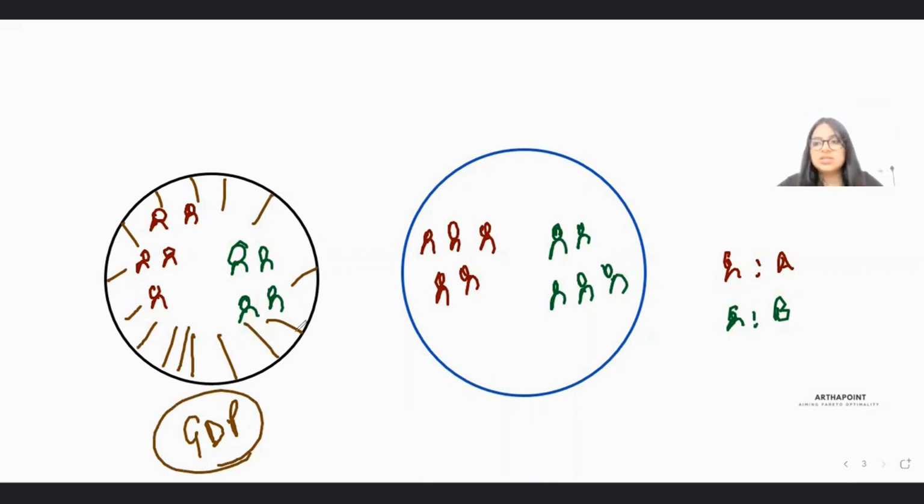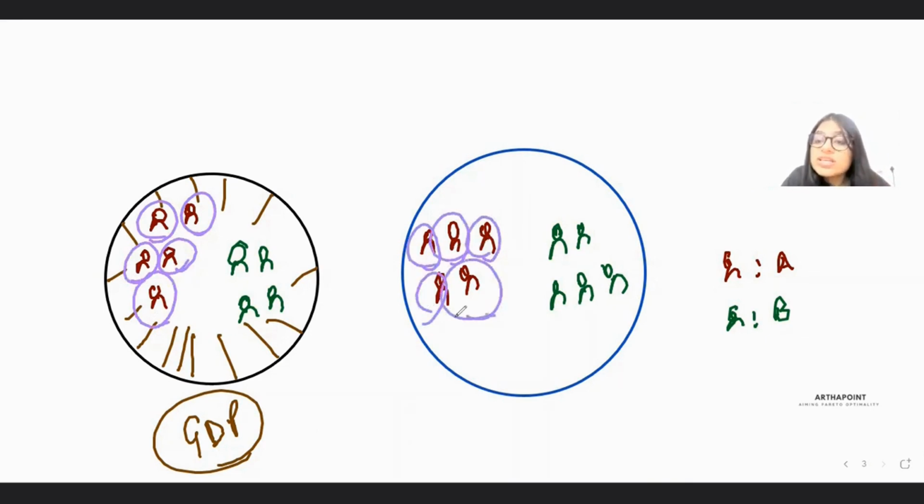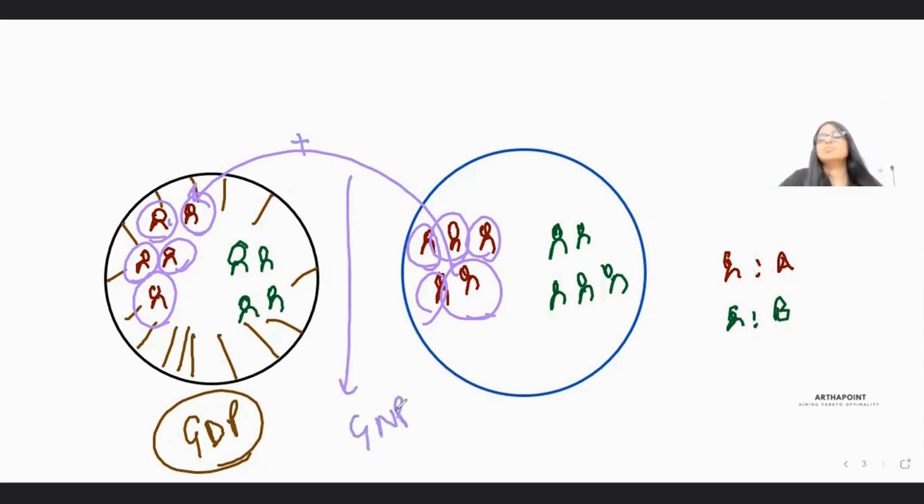As against this, what is GNP? GNP says I am not concerned with the boundaries of the country. I am only concerned with what my people, the residents of my country, are producing. This person, this, or this. What is the total output produced by the residents of my country? That is GNP of my country.